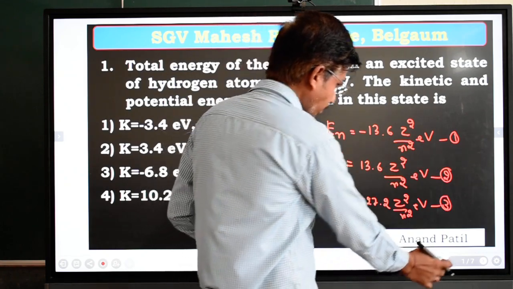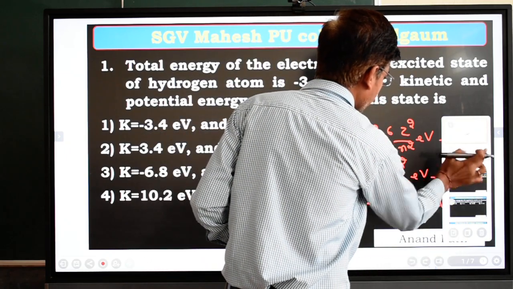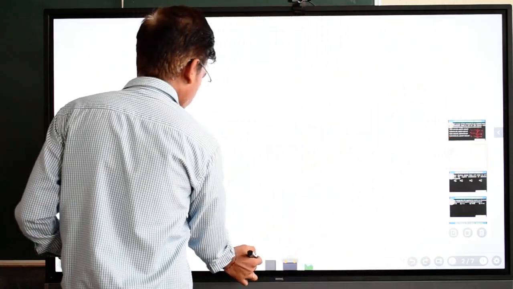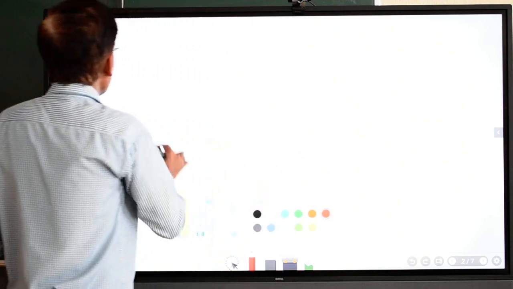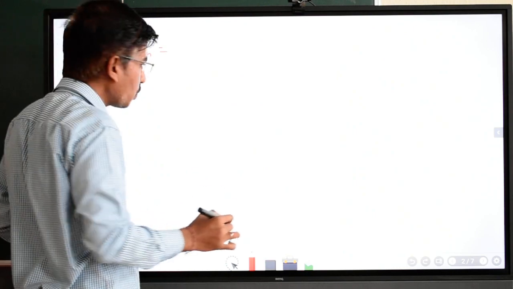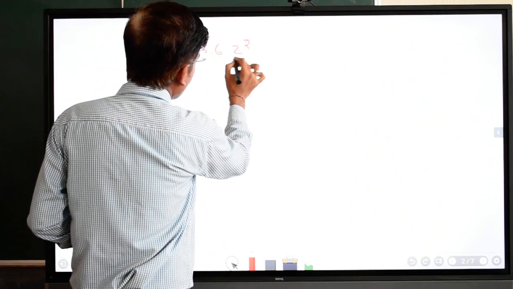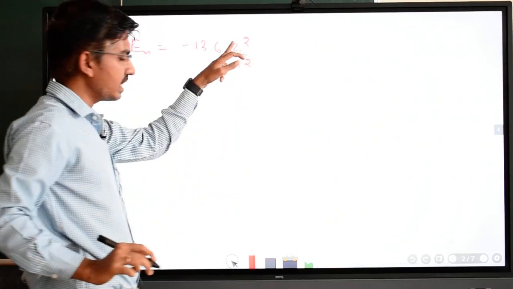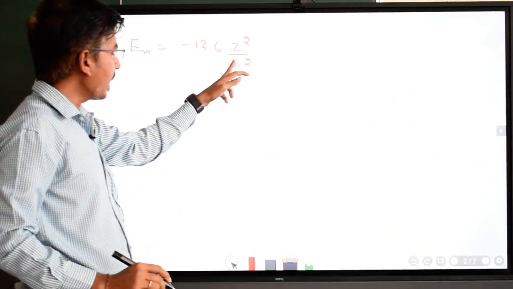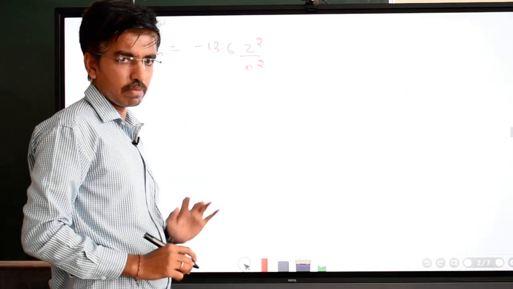Let me write equation number 1 once again: En is equal to minus 13.6 Z square divided by n square, where Z is the atomic number and n is the orbit number, that is, the principal quantum number.